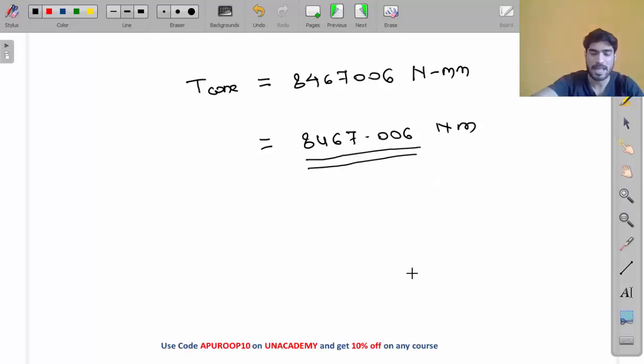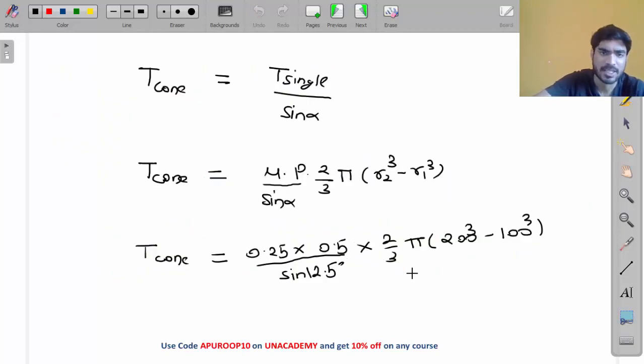So you don't have to memorize any extra equation. Just divide the equation of single plate clutch by sine alpha. That's all you need to do. Have you understood this? Cone clutch is very similar to single plate clutch. The only difference is contact takes place on inclined surface. In case of plate clutch, contact takes place on vertical surface, and here contact takes place on inclined surface. So this was all about cone clutch.